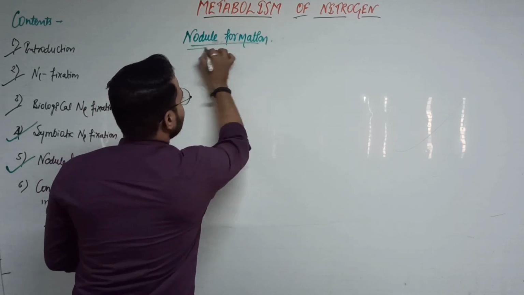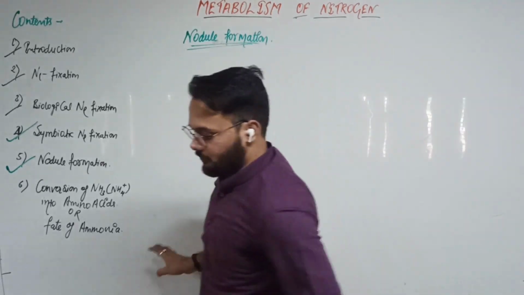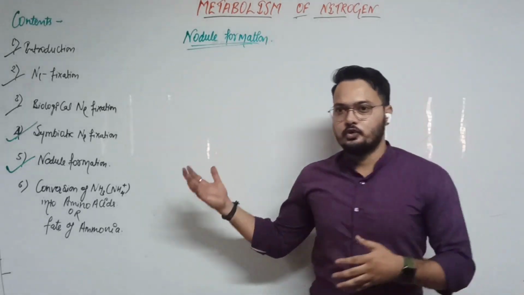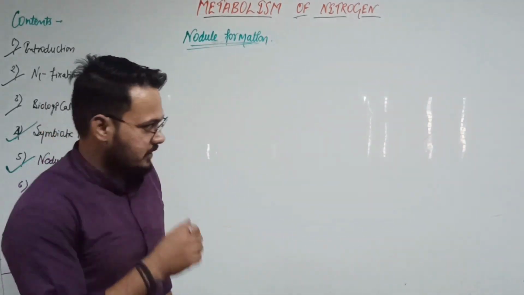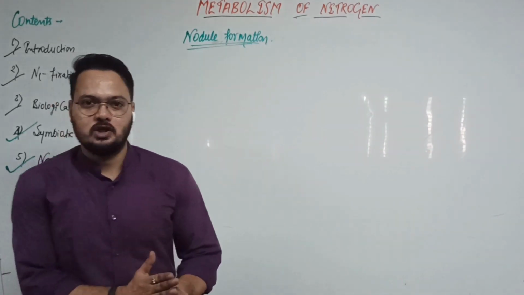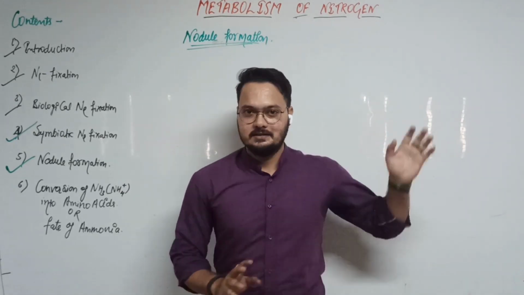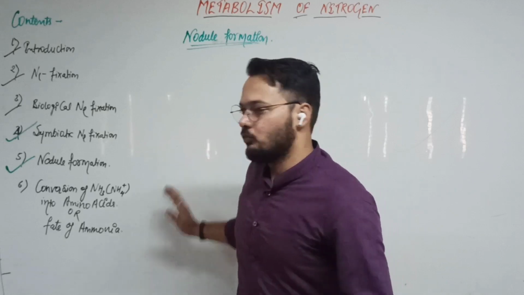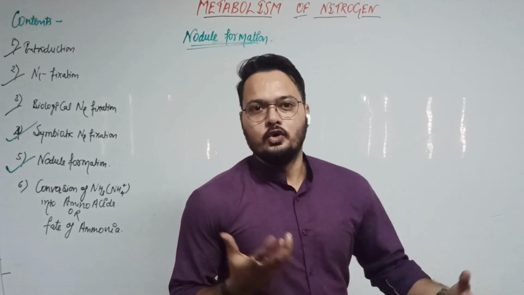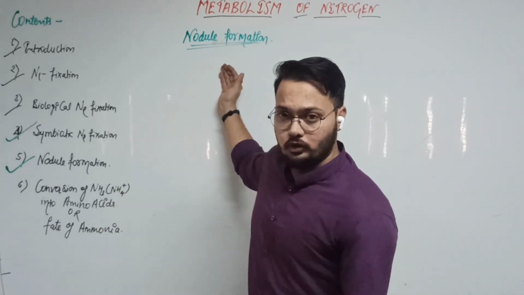Hopefully you are getting everything I am saying. Okay. So nodule formation, we already know about the nodules. Who does the contribution in the formation of nodule? Obviously rhizobium bacteria have the main contribution in the formation of nodule. We already took the section of the nodule, and we found there is a pinkish or bright color inside the section, and this pink or red color is obviously because of the leghemoglobin pigment. So how does the nodule form, or what is the mechanism behind the nodule formation?